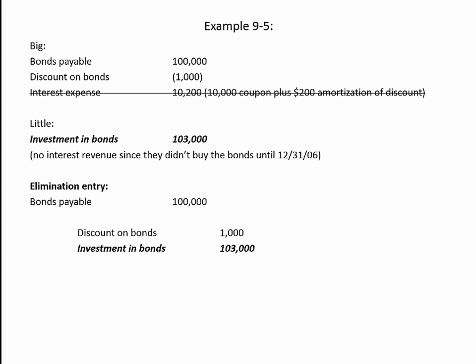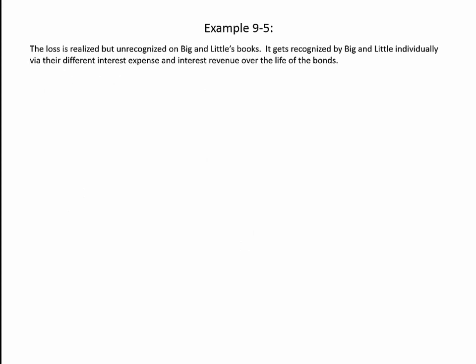Now, this entry obviously doesn't balance. We have $104,000 on the credit side, $100,000 on the debit side. The missing $4,000 is the loss on retirement of bonds. Now, as I indicated earlier, this loss is realized but unrecognized on Big and Little's books. It gets recognized by Big and Little individually via their different interest expense and interest revenue over the life of the bonds.